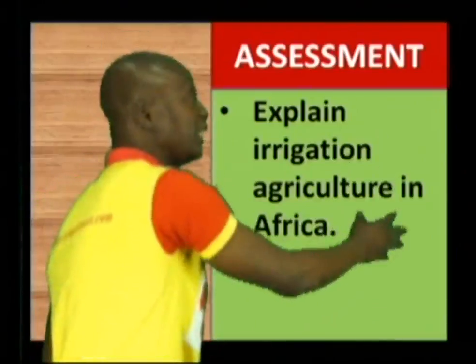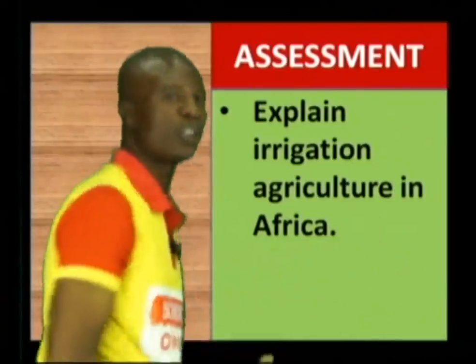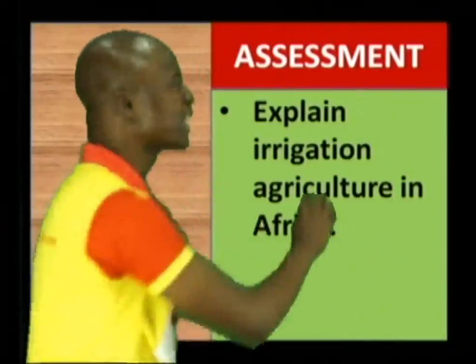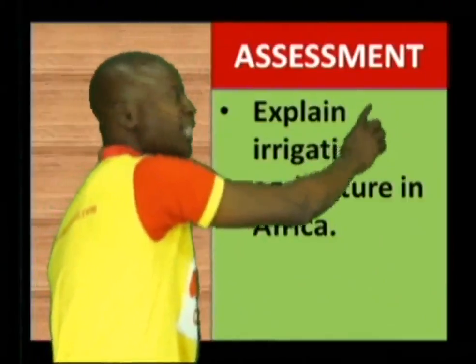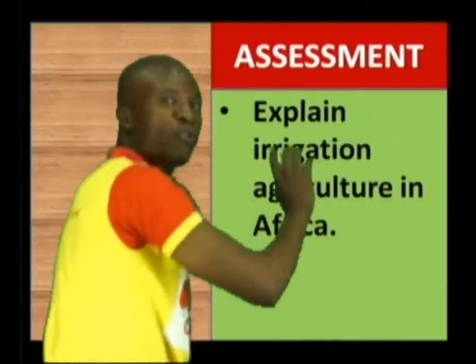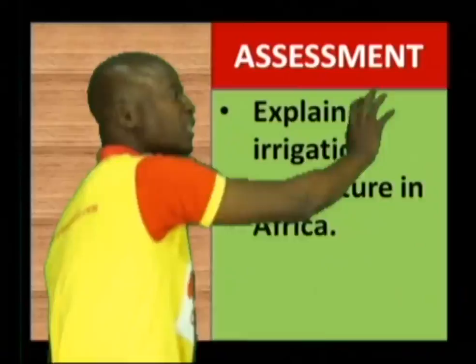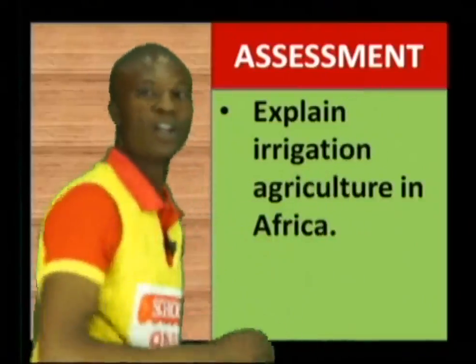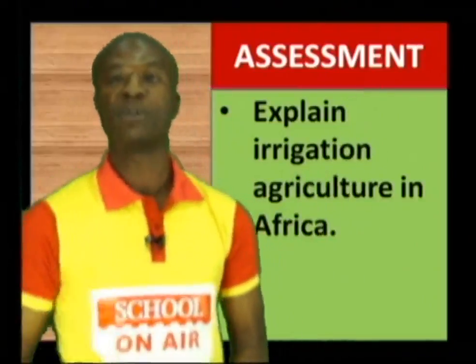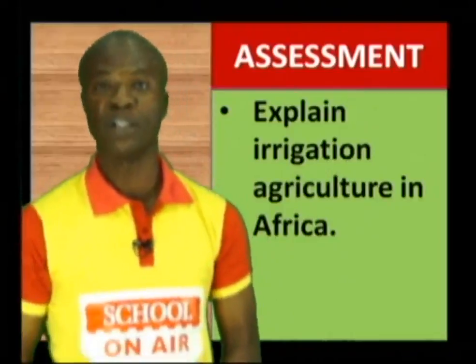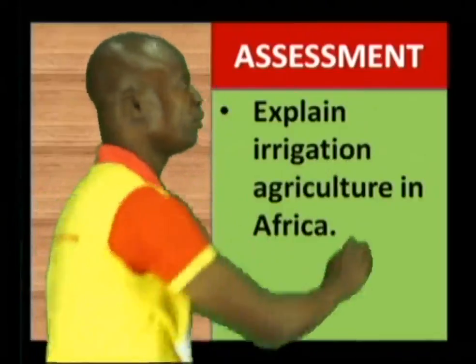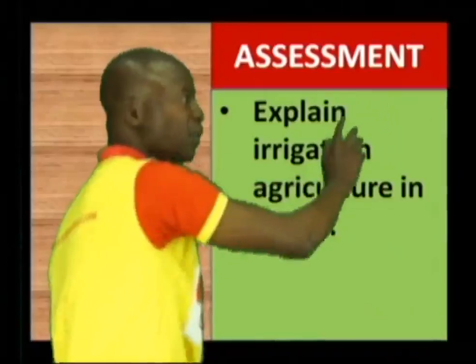They can say, explain irrigation in Africa. And this word says explain. So you don't need to describe. There is a difference between explain and describe. So you have to be mindful of those keywords. This one says explain irrigation in Africa. So you can explain different types of irrigation. You don't need to describe different types of irrigation in Africa. So in your exam, you have to be careful with the use of these particular keywords.